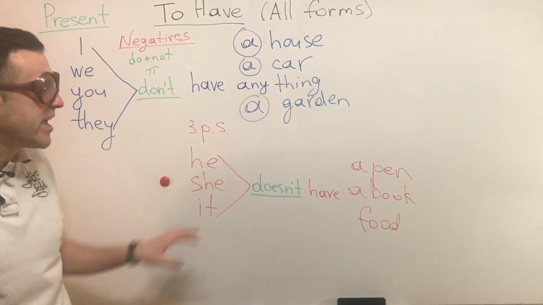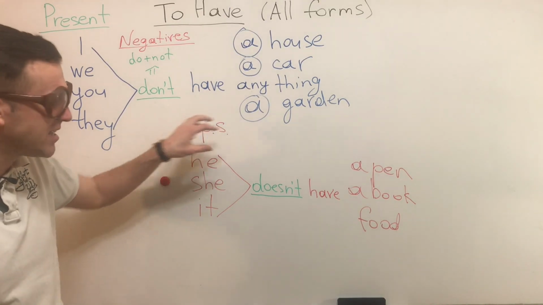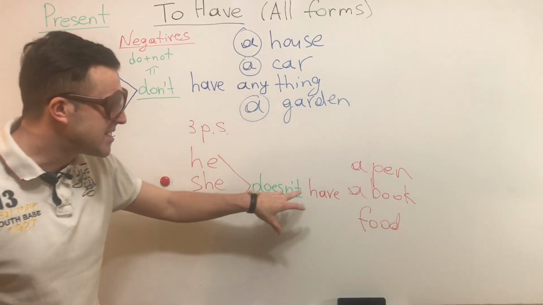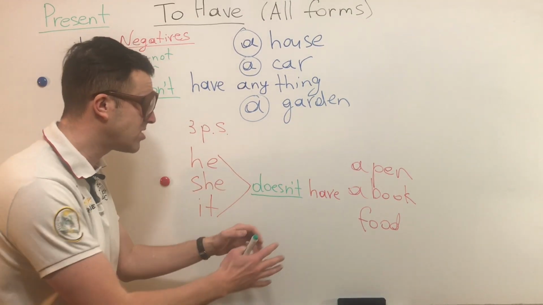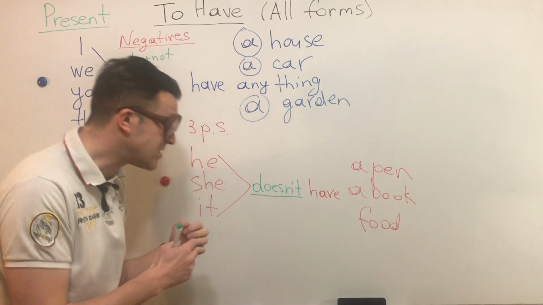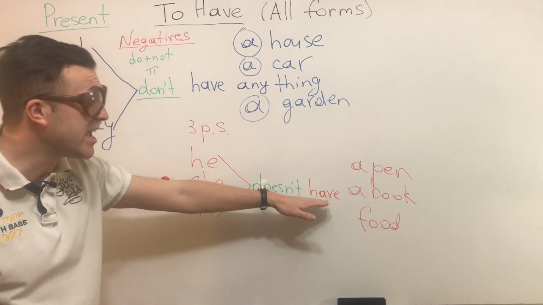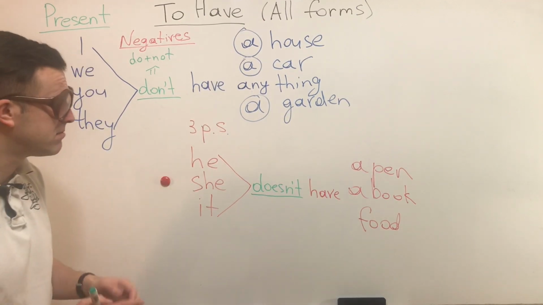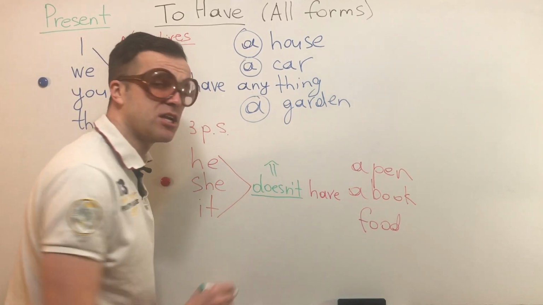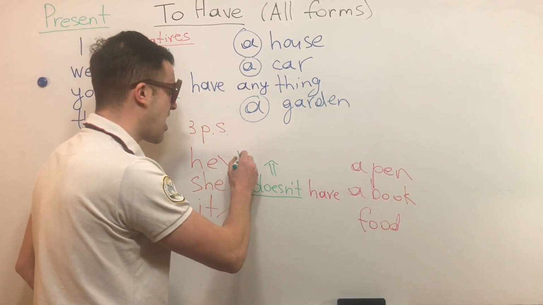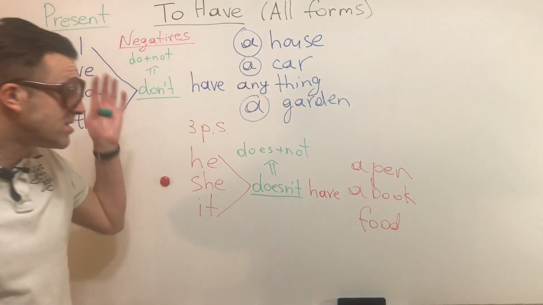He, she, it, here we have doesn't after them. Not don't, like in this case, but doesn't. Plus the verb have. Not just has, because doesn't takes the s to itself, and now we have only have. So what is doesn't? Doesn't is the combination of the words does plus not, and it's doesn't.